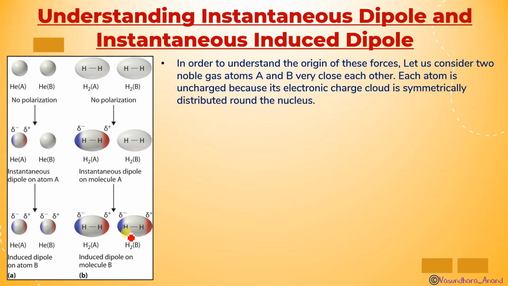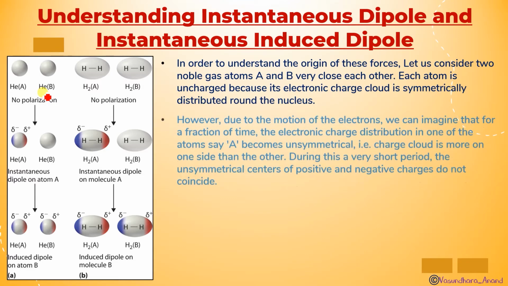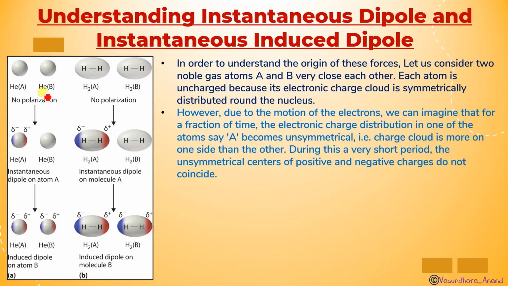In order to understand the origin of these forces, let us consider two noble gas atoms A and B very close to each other, which I have already explained to you. Each atom is uncharged because its electronic charge cloud is symmetrically distributed around the nucleus. That's why there is no polarization over there. However, due to the motion of the electrons, because electrons are continuously moving, isn't it?